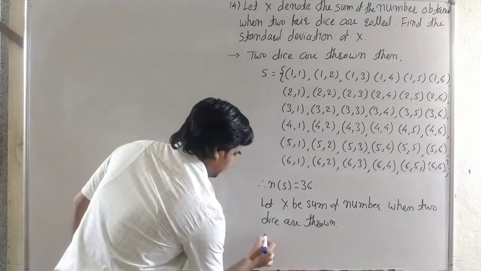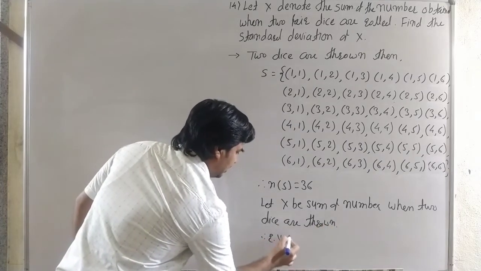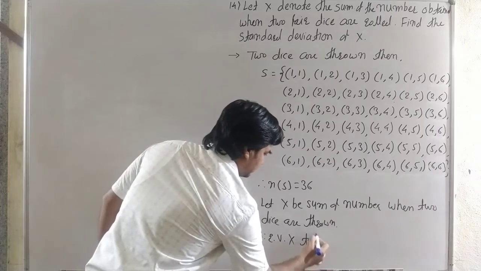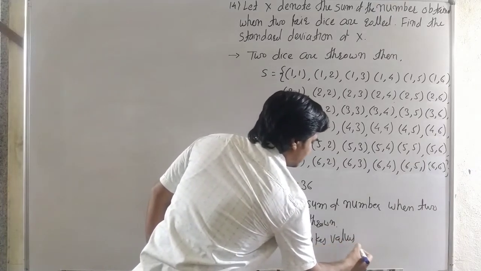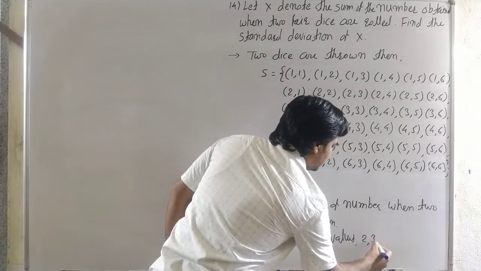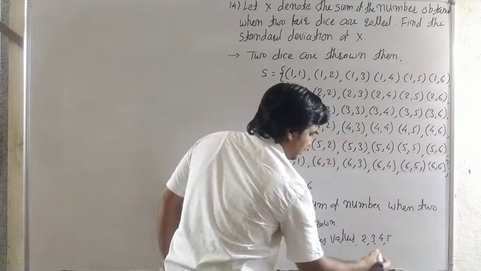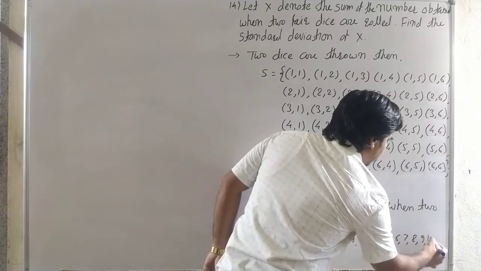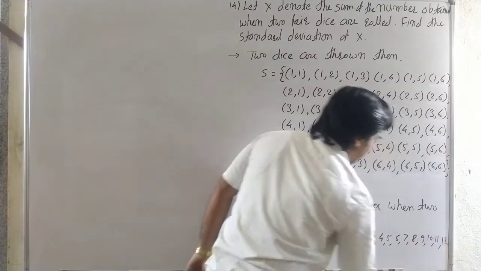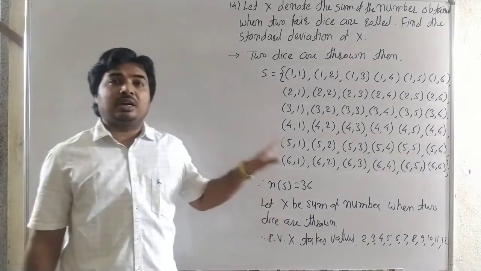Then the random variable x takes the values 2, 3, 4, 5, 6, 7, 8, 9, 10, 11 and 12. Those are the values of the random variable.